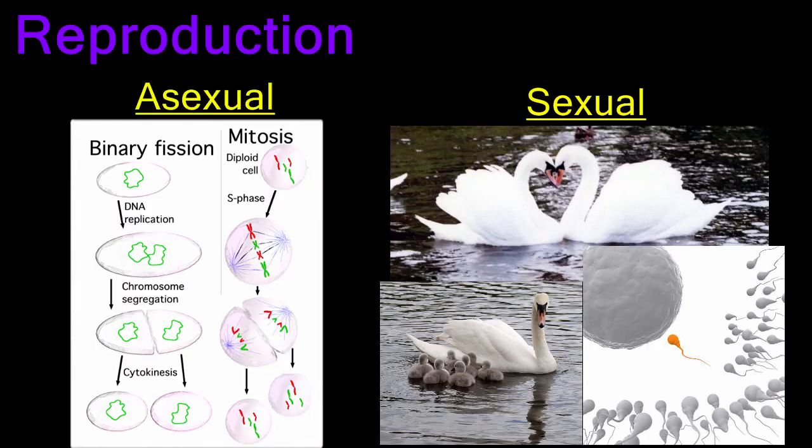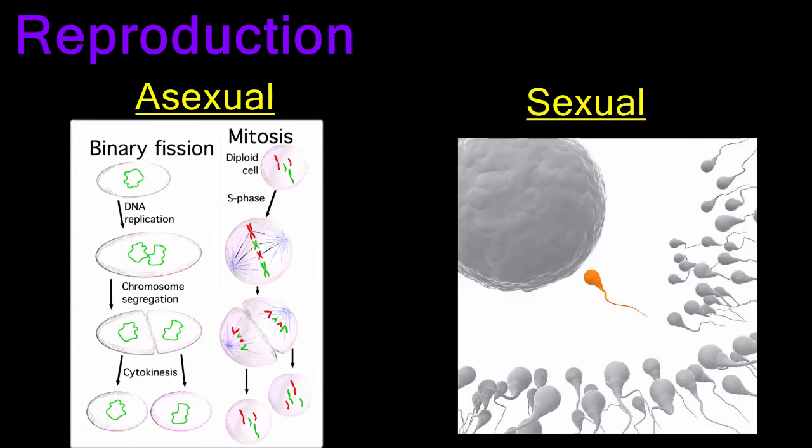As you just saw, asexual reproduction occurs by cell division, either simple binary fission or the more complex process of mitosis. Asexual reproduction produces genetically identical offspring. Sexual reproduction, on the other hand, requires two parents to contribute genetic material, so the offspring are genetically unique. In order to pass on their genetic material, the parents must package their chromosomes into sex cells or gametes, egg and sperm. When egg and sperm fuse, a new individual is created.